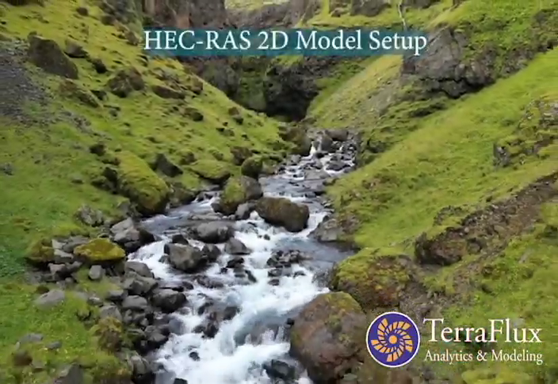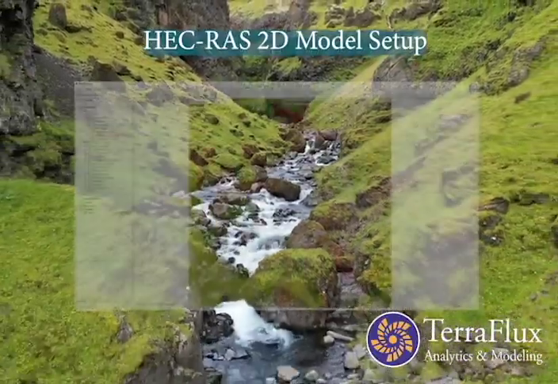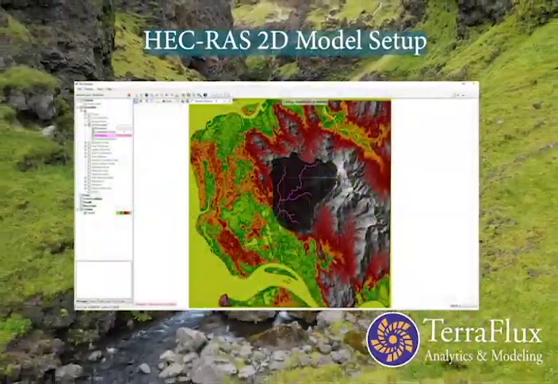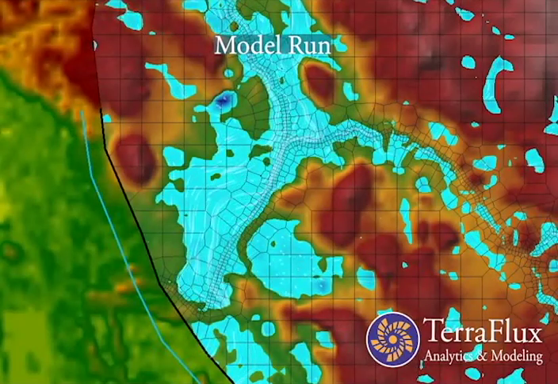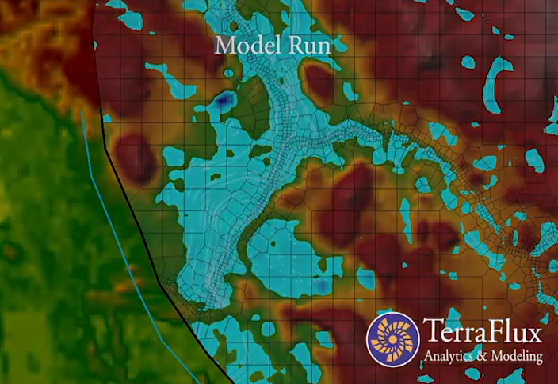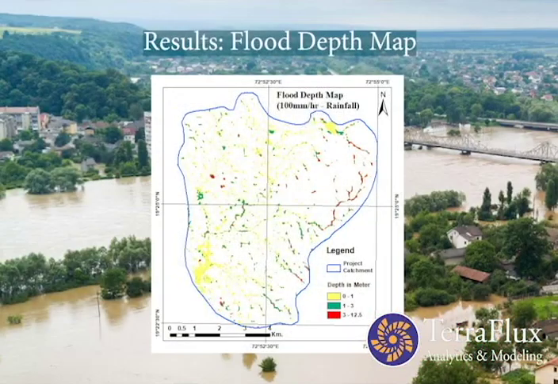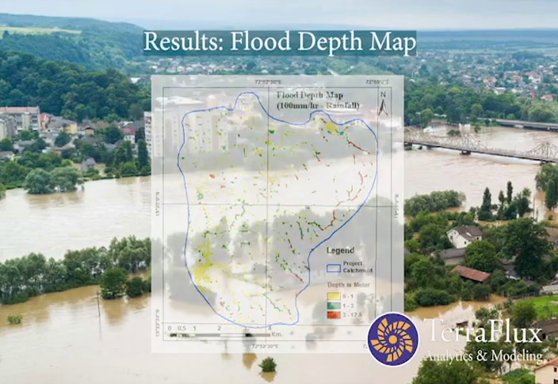A 2D computational grid is created, allowing water to flow dynamically across the terrain. The model is then executed, simulating how water moves across the site during rainfall events. Results show flood depth, extent, and velocity, highlighting no flood risk within the project area.